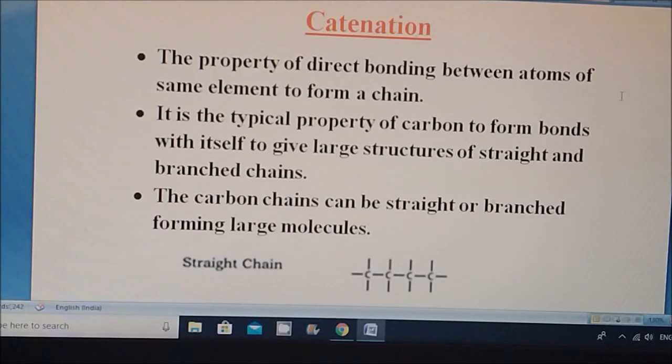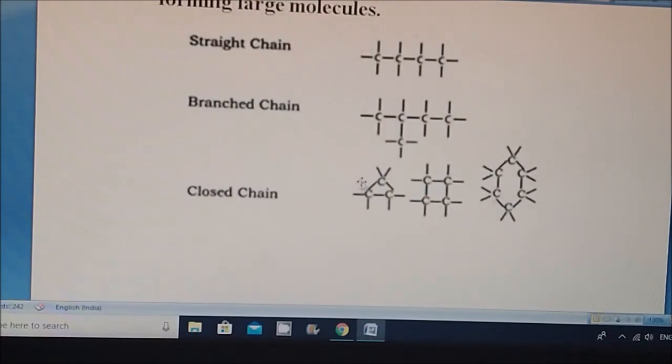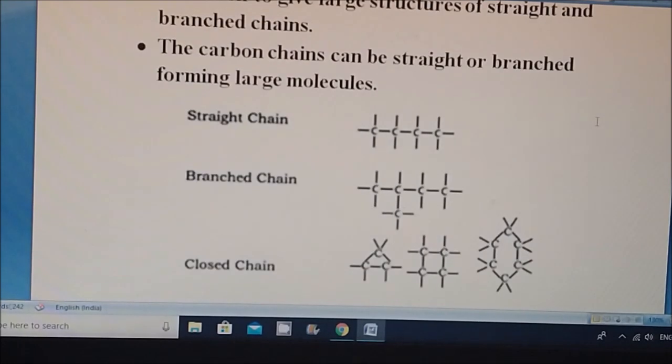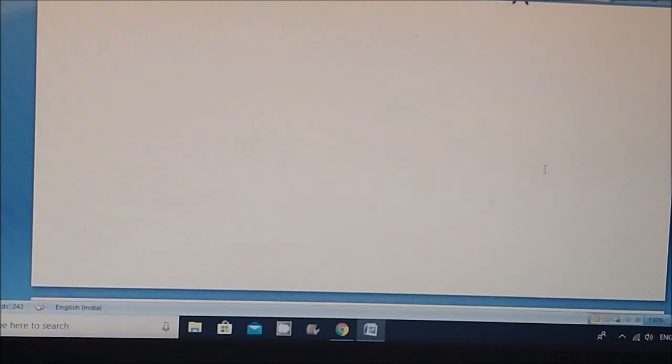It is the typical property of carbon, especially carbon, though not only carbon. It is the typical property of carbon to form bonds with itself to give large structures of straight and branched chains. So there are large lengthiest chains and large branched chains. Small cyclic and large cyclic compounds have also been synthesized. The carbon chains can be straight or branched, forming large molecules.